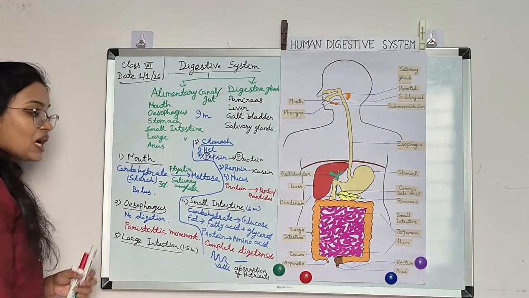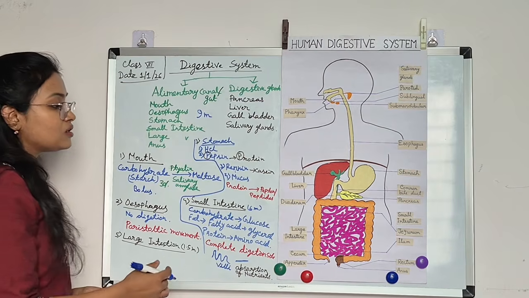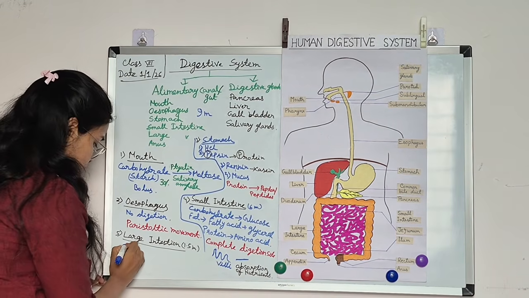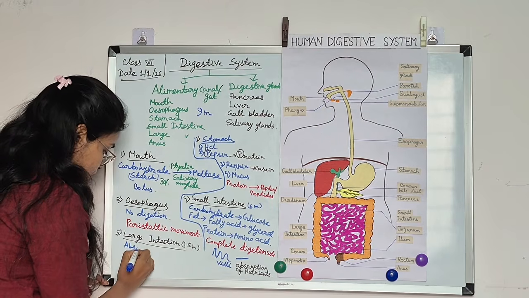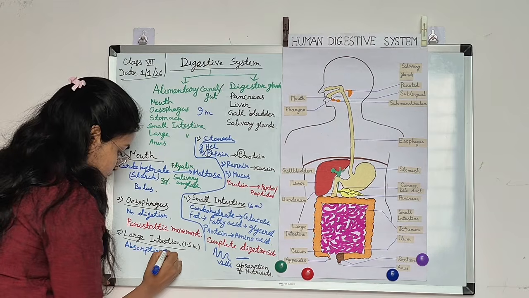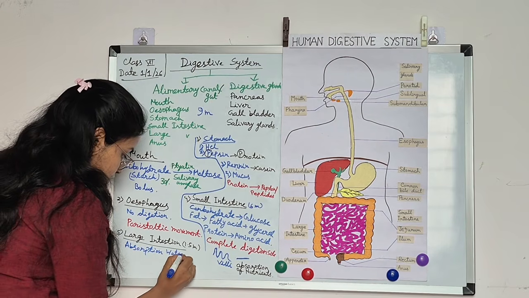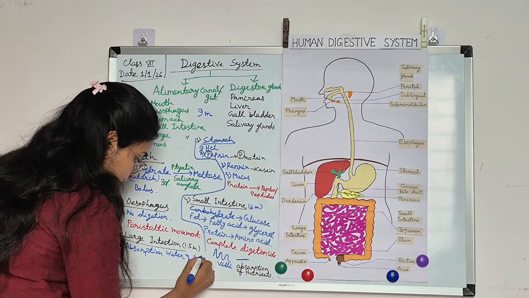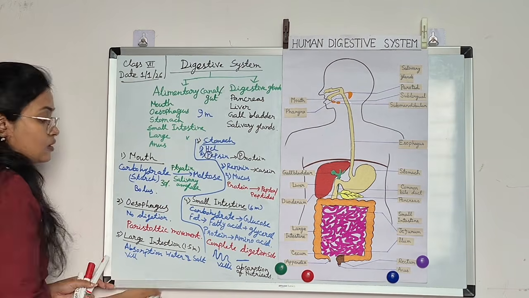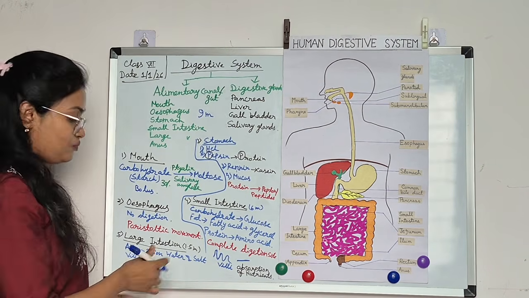And in this large intestine, there are also some villi present, which are responsible for the absorption of water and salt. Villi are also present here, but in less amount.